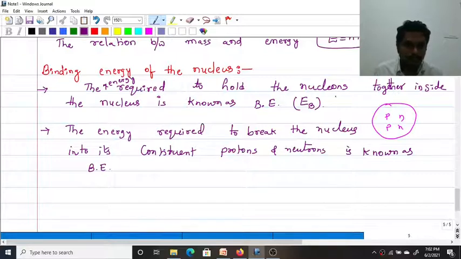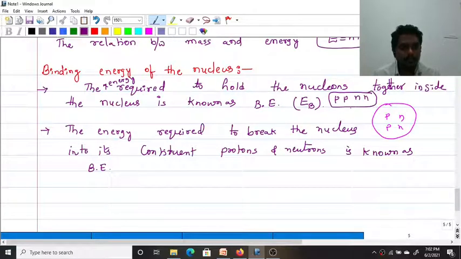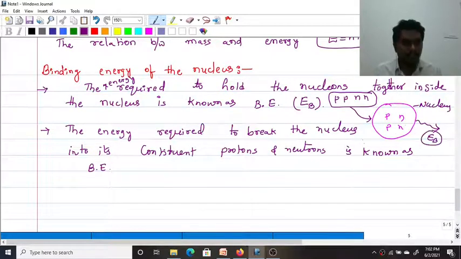If for example I have 4 nucleons, 2 protons and 2 neutrons, when they form a nucleus, these are individual, this is the nucleus. So here energy is released, that energy holds the nucleons together, which is the binding energy.